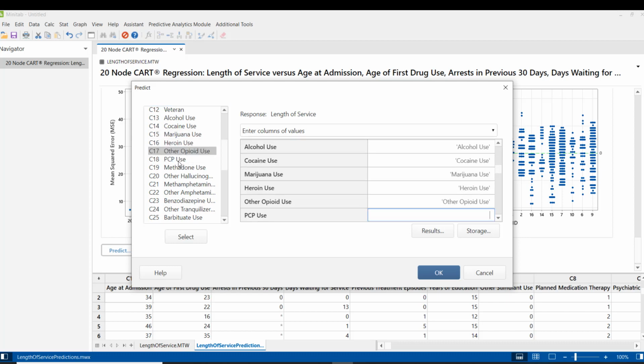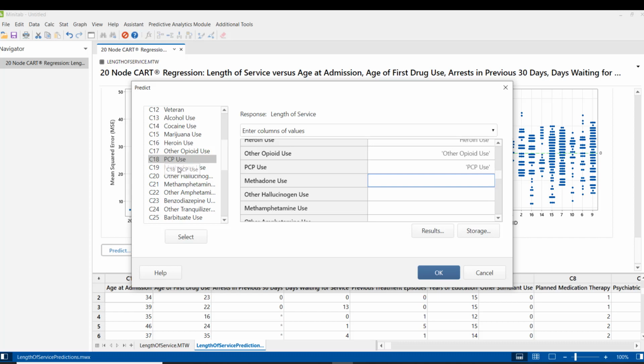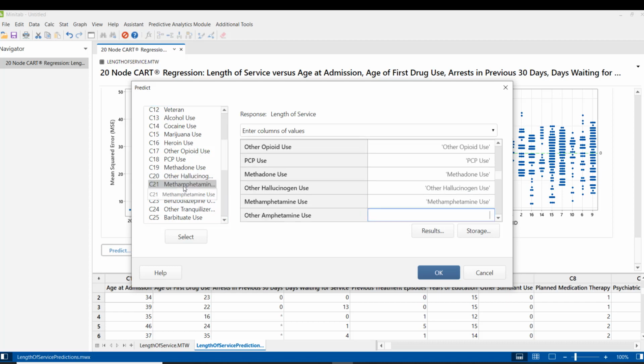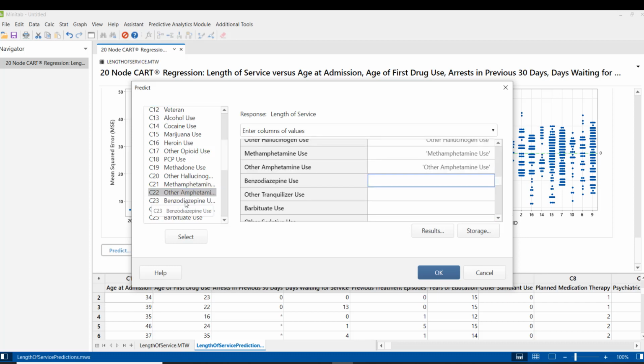Just bear with me. I'm selecting it one by one so that there is no mismatch between the values, because you might not want to use all the variables to predict. You might want to use only some of the variables. So I'm giving the right column here, otherwise it may give you wrong results.